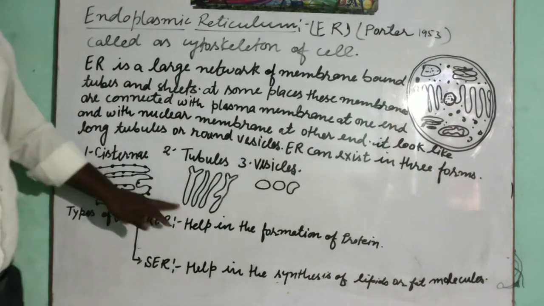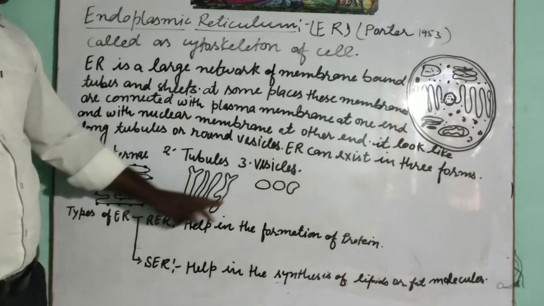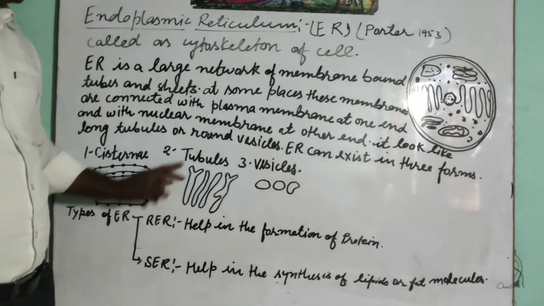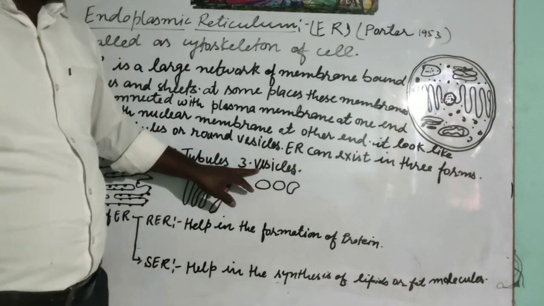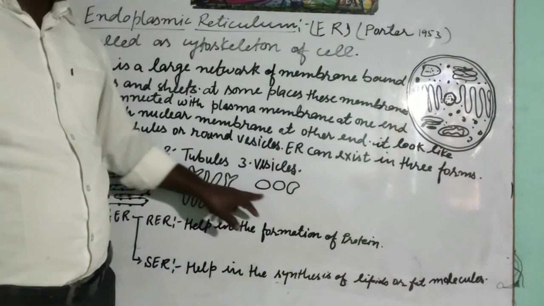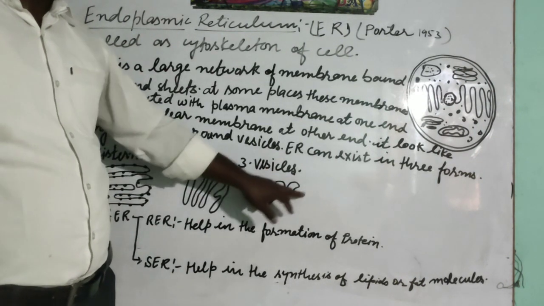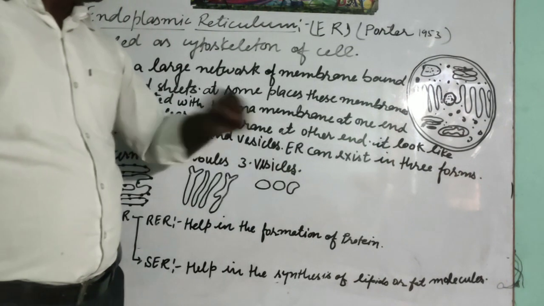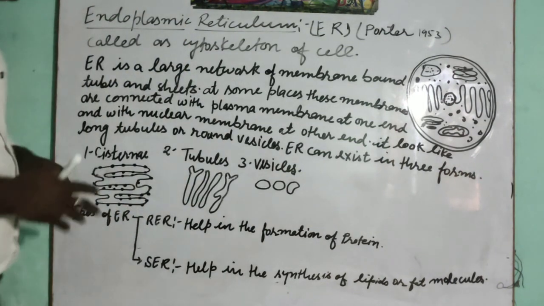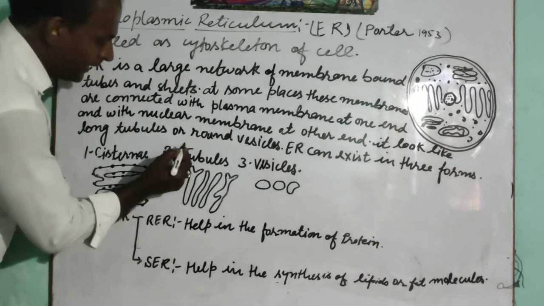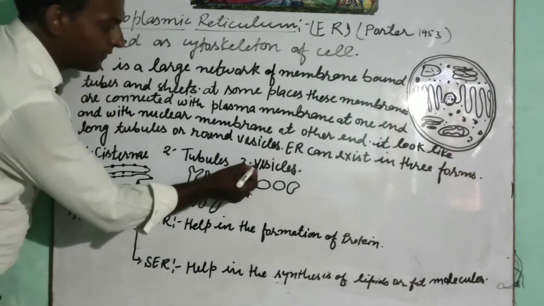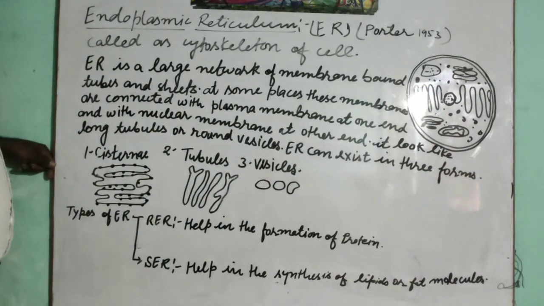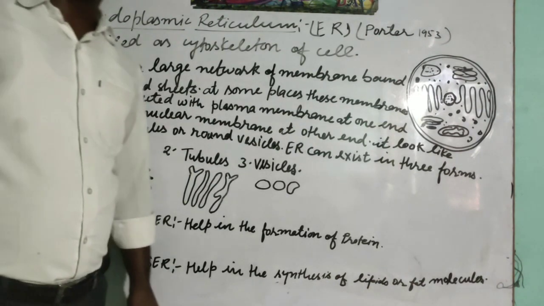The other is long tube-like structures, which are called tubules. The third form is vesicles, which are oval or oblong. These tubules and vesicles help in the formation of smooth endoplasmic reticulum.